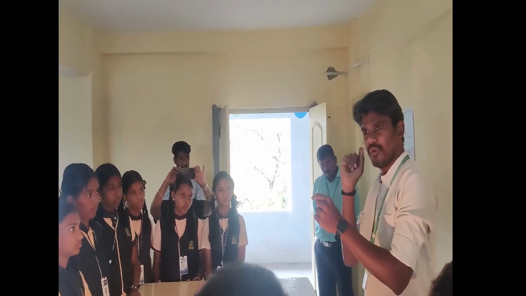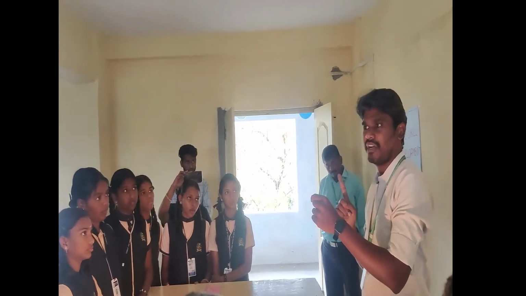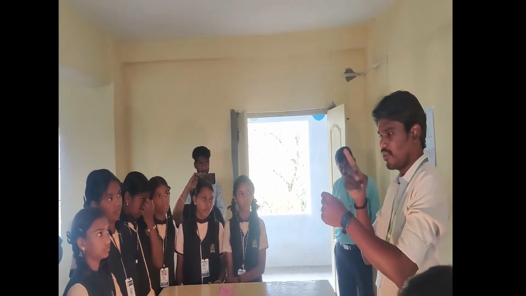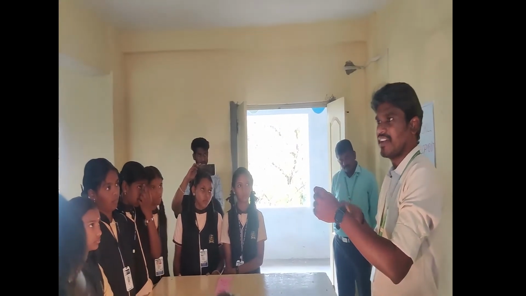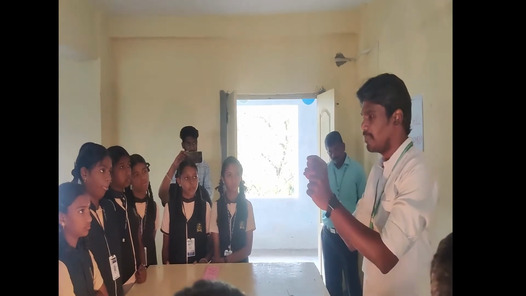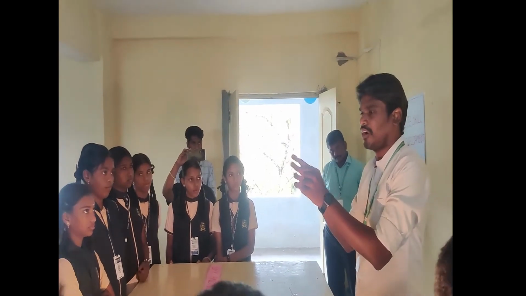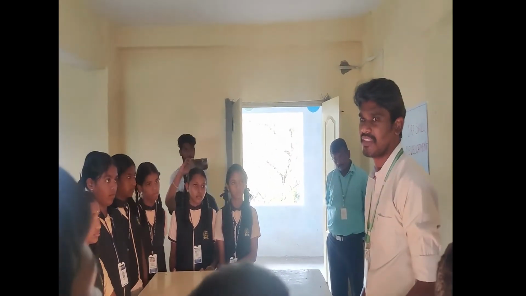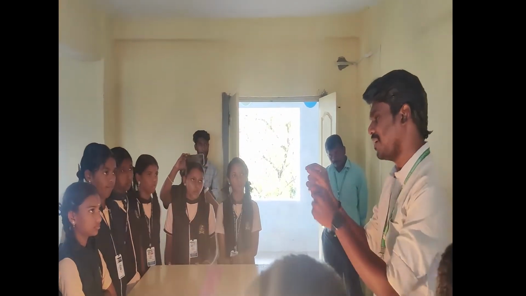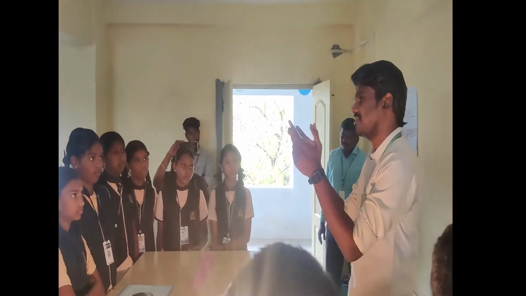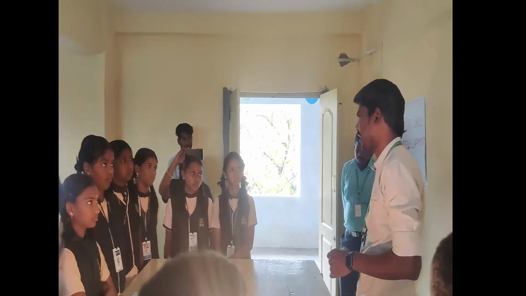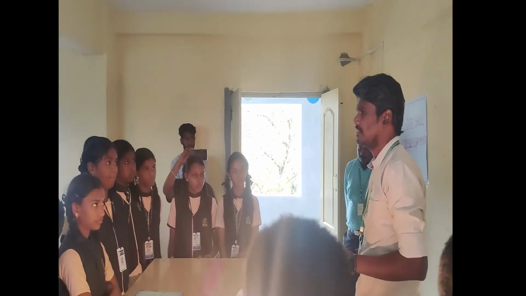If you remove one bulb, or one bulb is broken or damaged, the entire series of bulbs will be affected. Then that bulb has to be replaced and you have to reconnect the wire; you have to do the rework for that. In parallel it does not happen. If one bulb is broken or damaged, nothing happens. Other bulbs are always turned on. Can you understand? Yes, sir. Any doubts? No, sir.